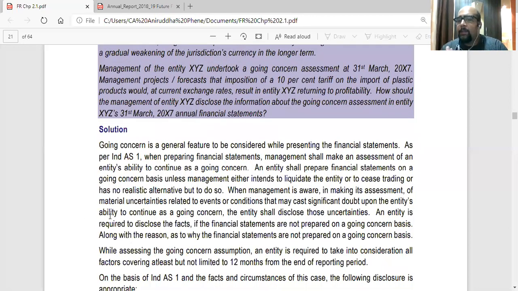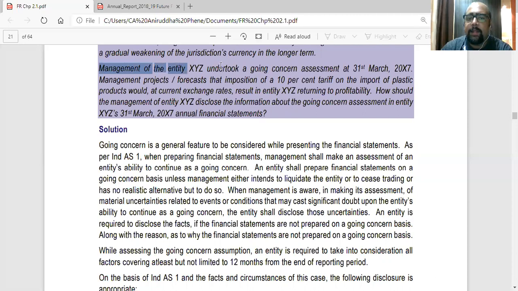Or if they predict that the 10% hike of tariff won't be helping them, they will be out of business by the end of 12 months, then they will say that we are not a going concern. So whatever management says is the fact because they have a better idea.